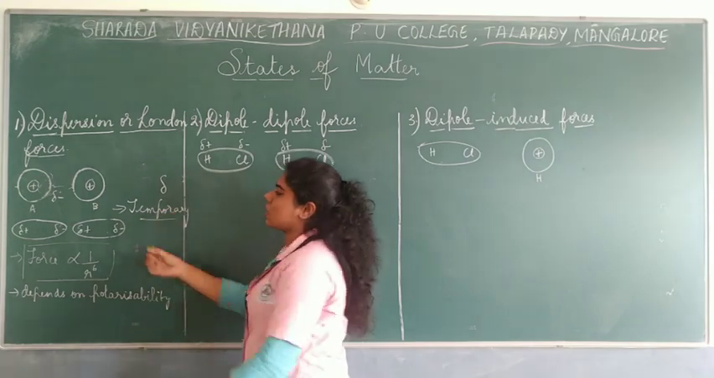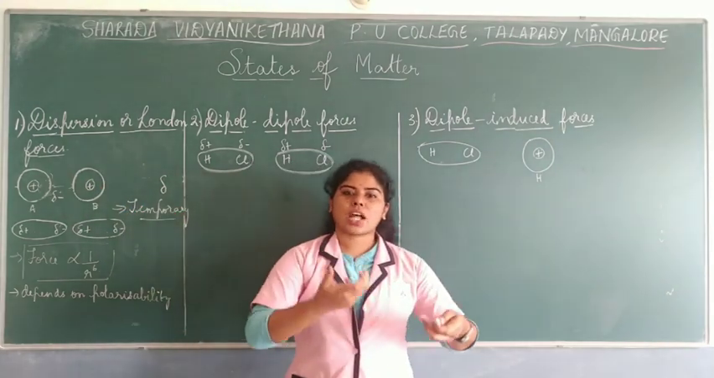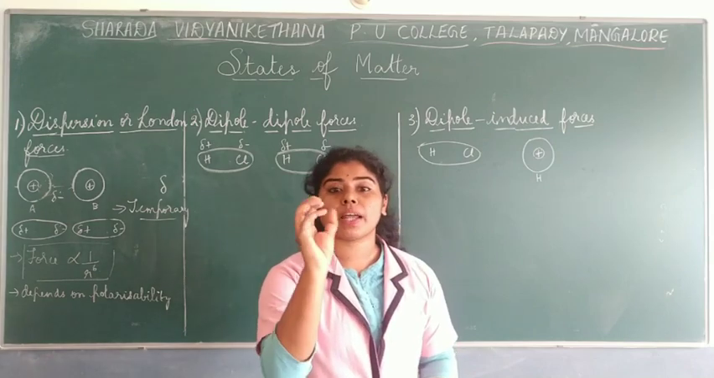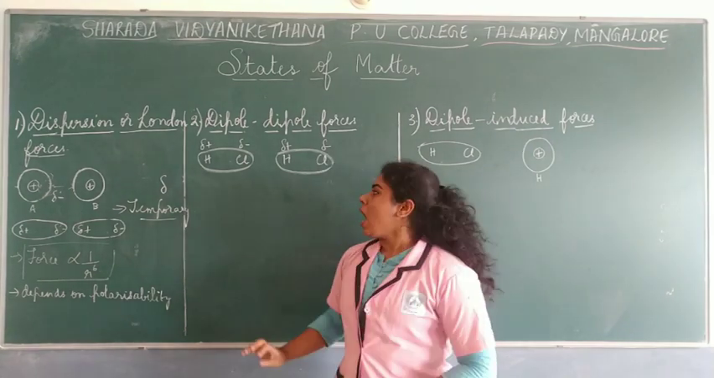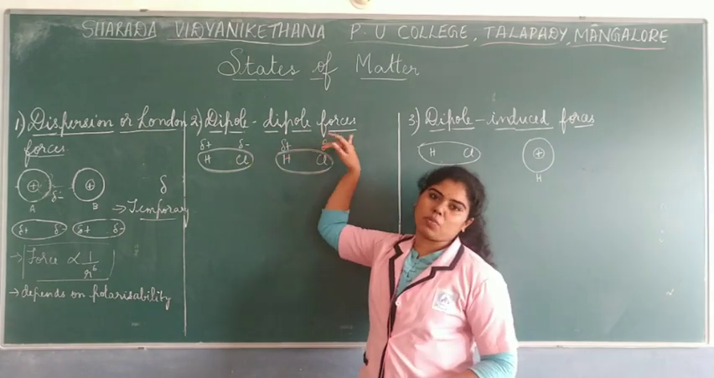As this happens in a short span of time, as electrons come towards one end and the charges are being formed, this is said to be a temporary effect. Okay. So the next one is the dipole forces.